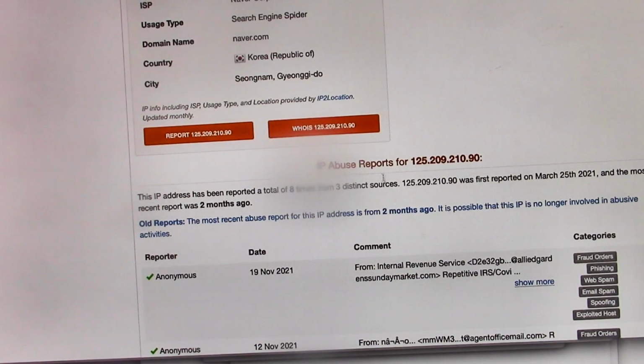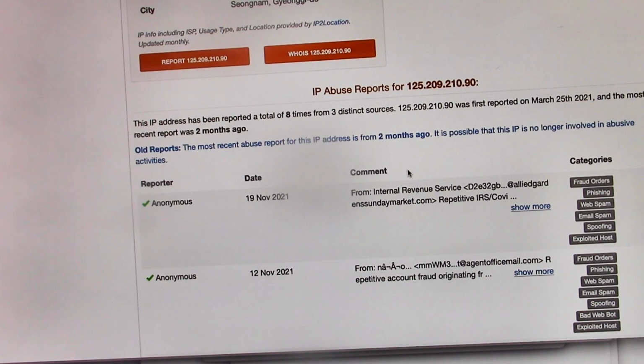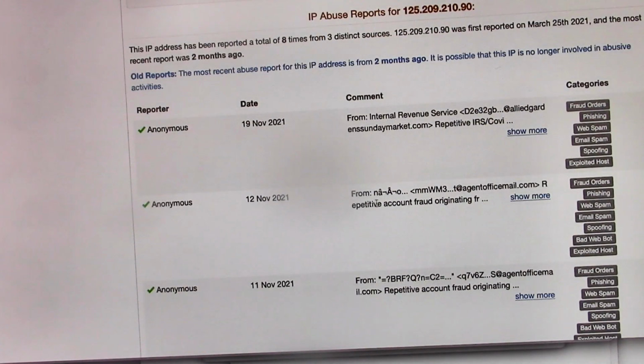So here are the abuse reports from this data center, from this site. So this is obviously a phishing site to lure you in. The first is IRS, so they're targeting IRS things. The IRS would never send you something through your email. And then this, I don't recognize.